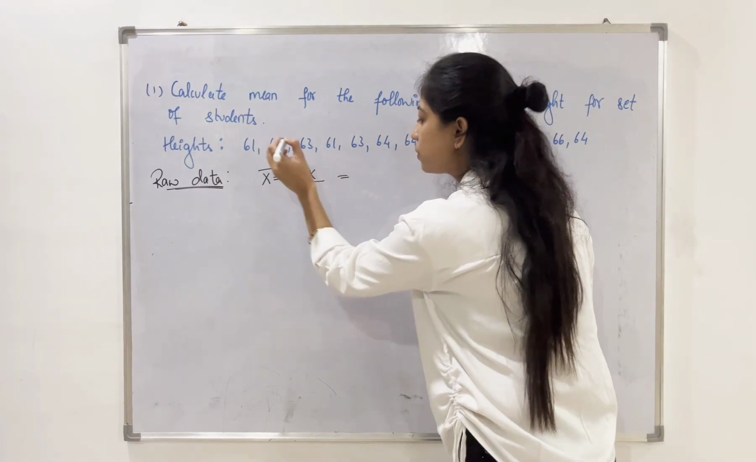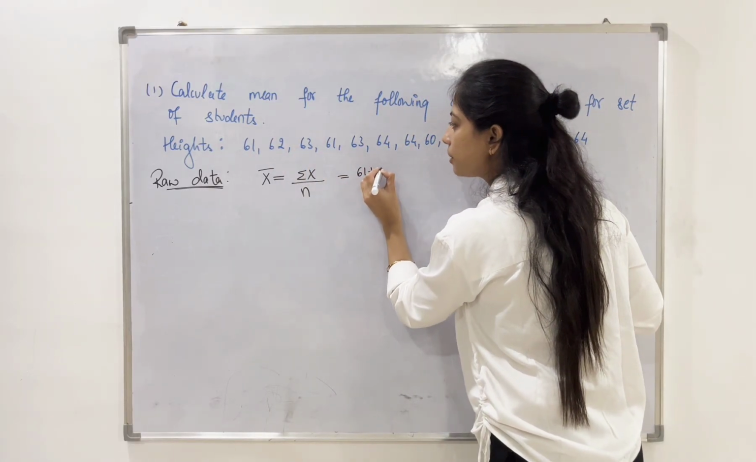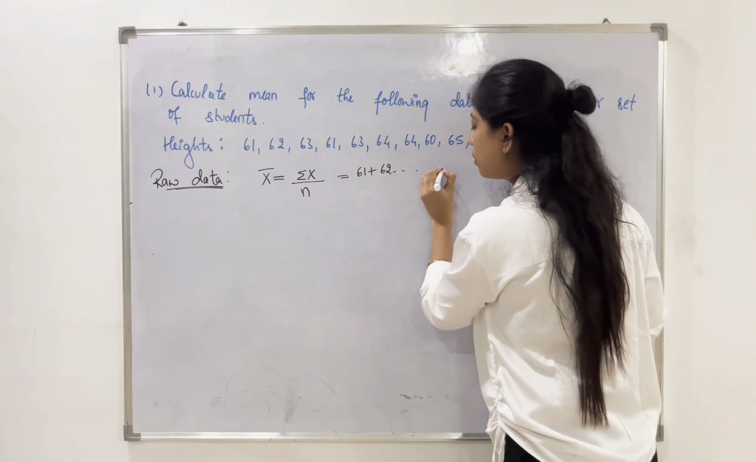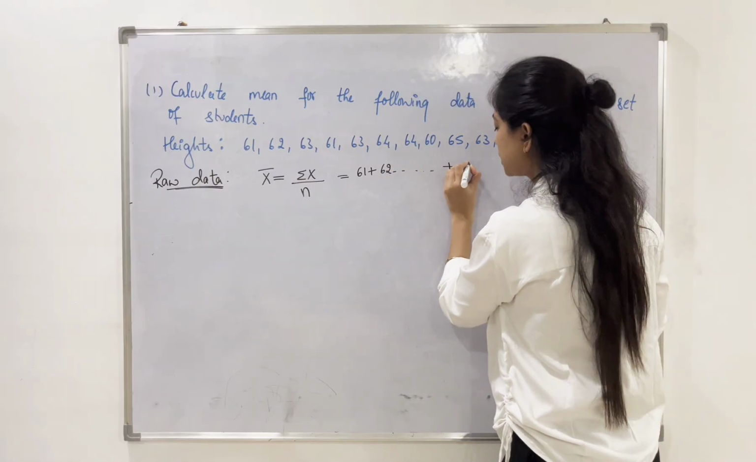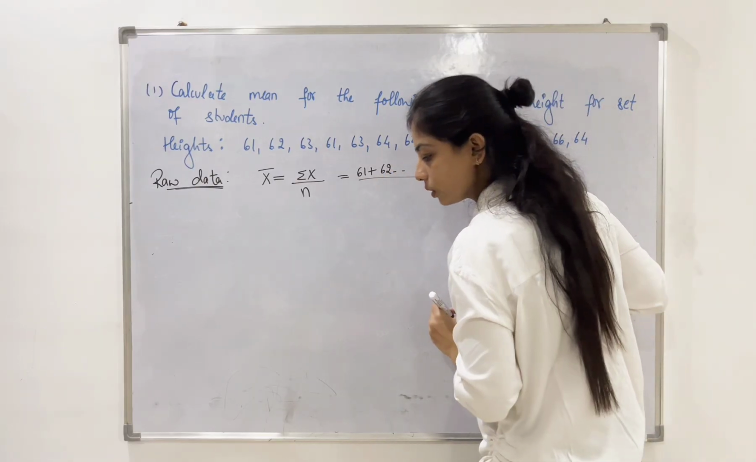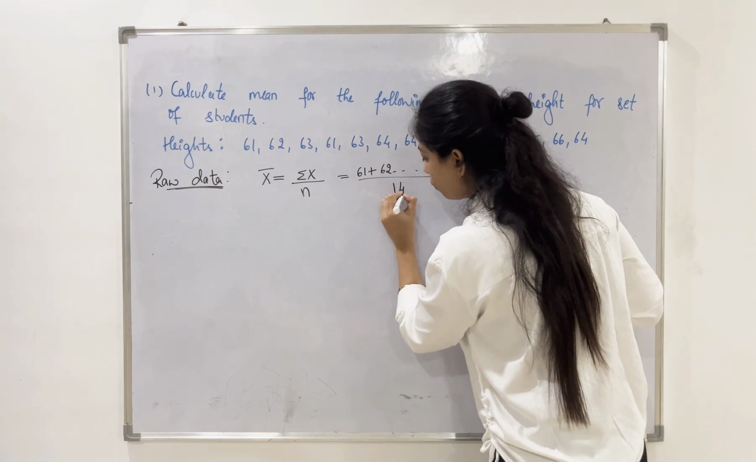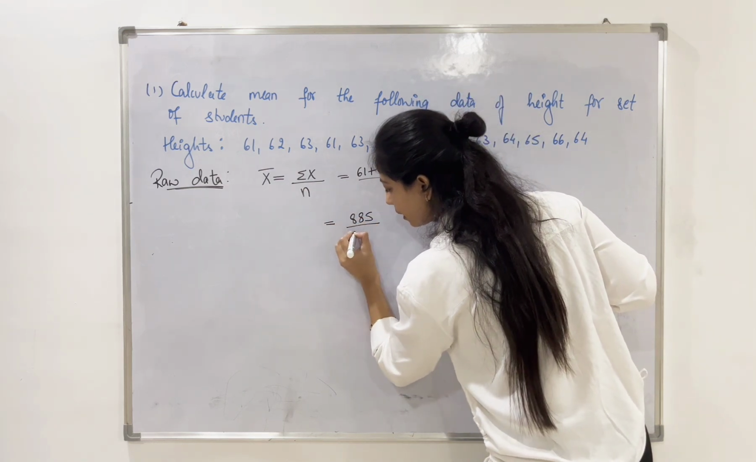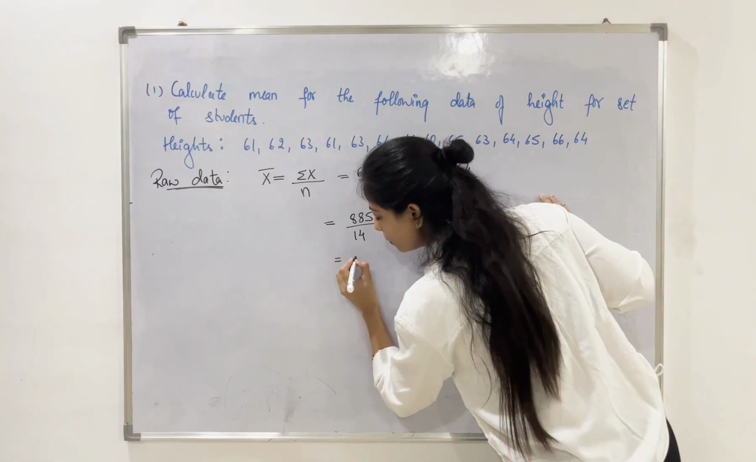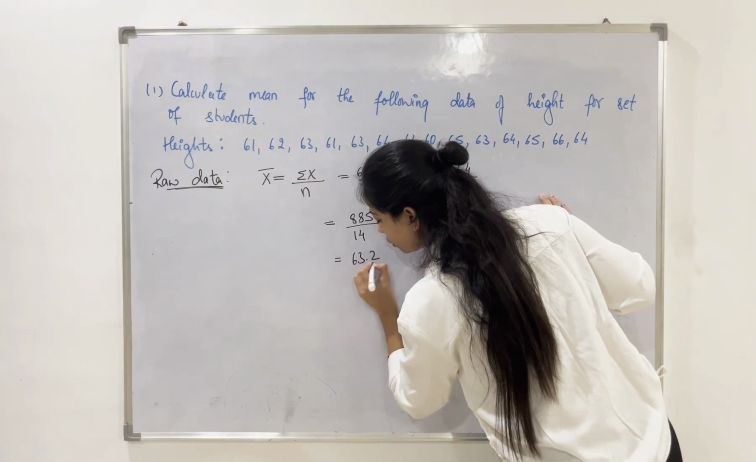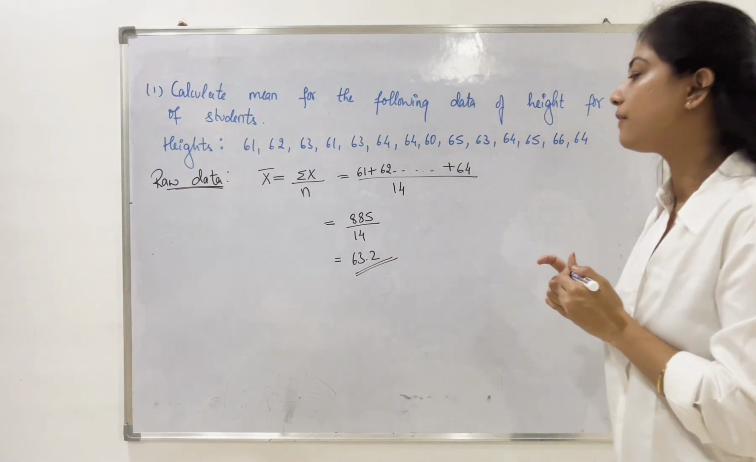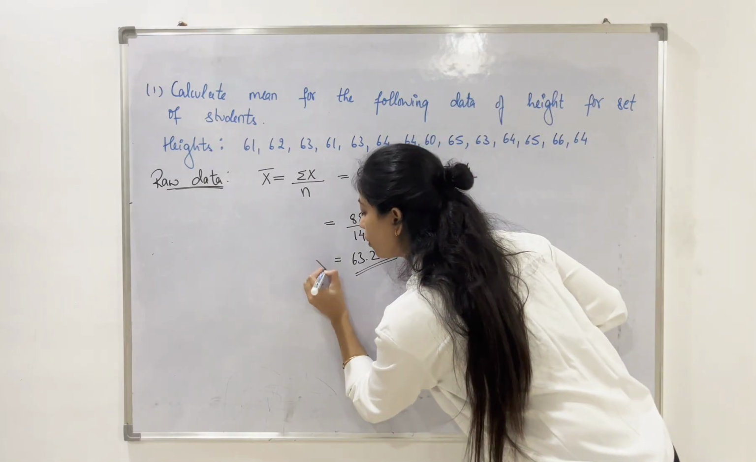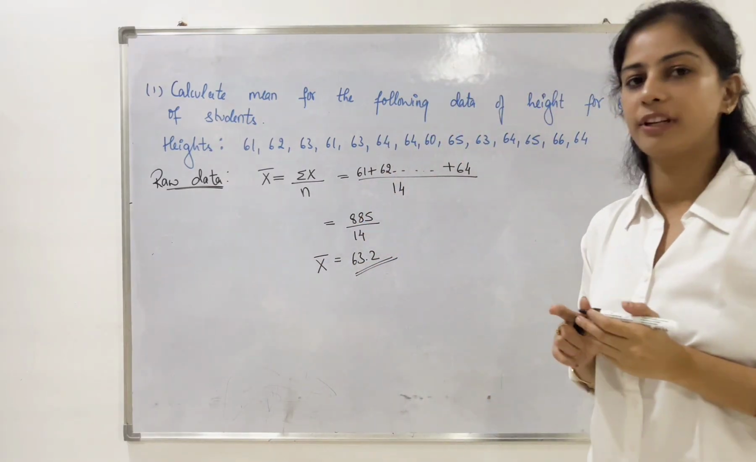So we simply need to add up all the values starting from 61, 62 and so on up to 64 and divide by the total number, which is nothing but 14. Now the total which comes up is 885 by 14 and the value is 63.2. So this is the value which we get for the given set of data.